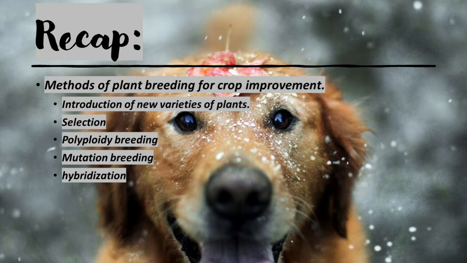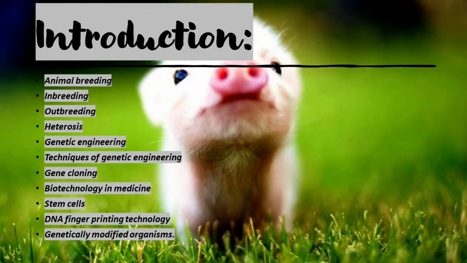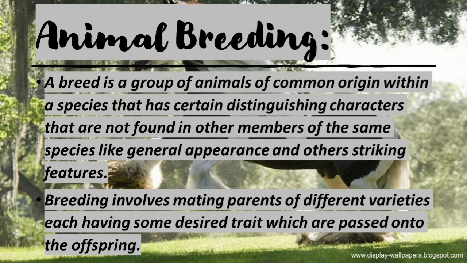Today we are going to study animal breeding, inbreeding, outbreeding, heterosis, genetic engineering, techniques of genetic engineering, gene cloning, biotechnology in medicines, stem cells, DNA fingerprinting technology, and genetically modified organisms. Now let us start with animal breeding.